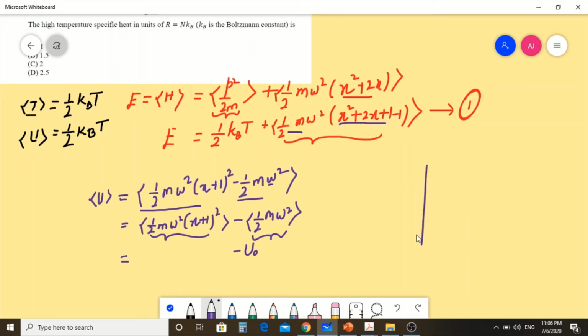Suppose you are drawing the potential energy diagram, the x-axis is x, the y-axis is potential. It just gets displaced to the right-hand side; the potential gets displaced here, x equal to minus 1, this is a new potential. So this is now x equal to minus 1, the potential is there. Now the new potential is ½ m omega square (x plus 1) whole square. So still the average will be of kBT, it's just shifting the potential to a new position at x equal to minus 1.